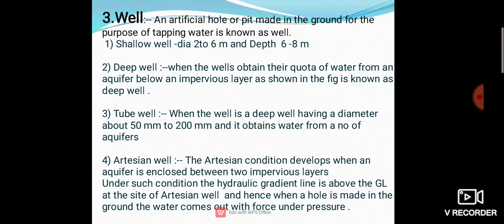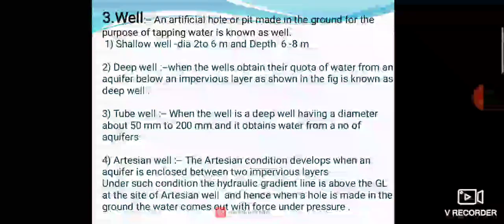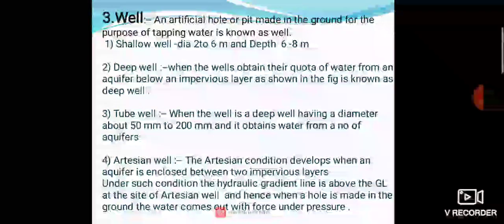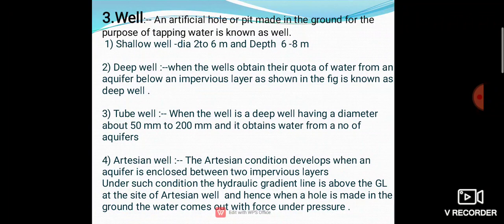Then after that, tube well. Tube well means our bore well. The tube well is a deep well having diameter about 50 to 200 mm and obtains water from a number of aquifers. The quantity of water obtained from the tube well is sufficient, so it is used in small towns, residential colonies, big gardens, etc. Then artesian wells.